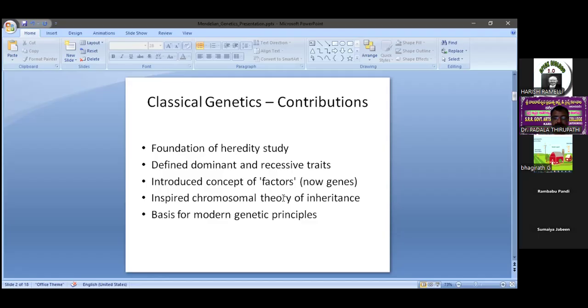He introduced the concept of factors because he did not know about genes. The factors we can now call genes. Each factor governs a particular character, and a pair of factors governs a particular character. This classical genetics later inspired the chromosomal theory of inheritance, and it is also a basis for modern genetic principles. So this is about classical genetics and Mendel's contribution.